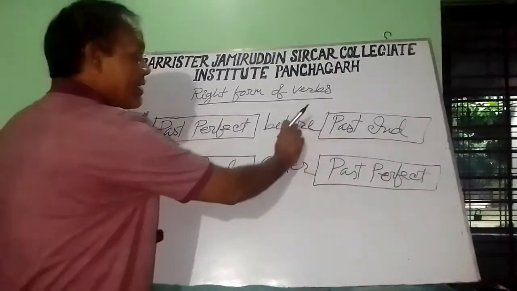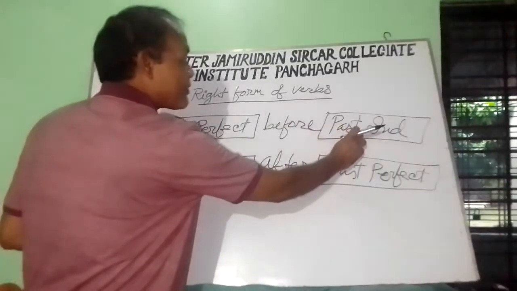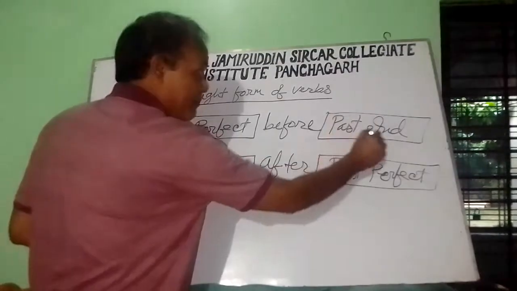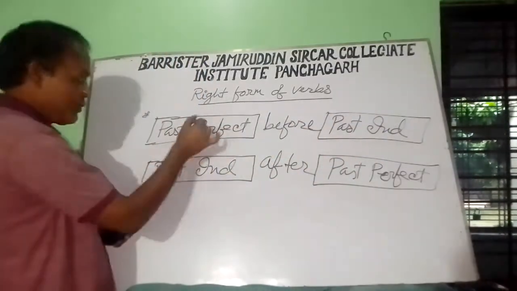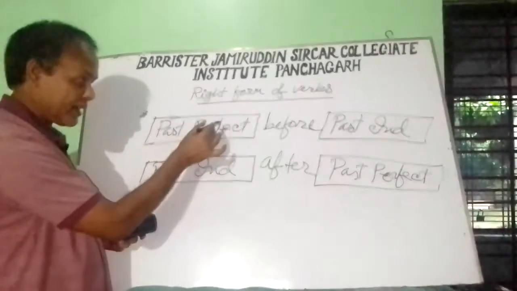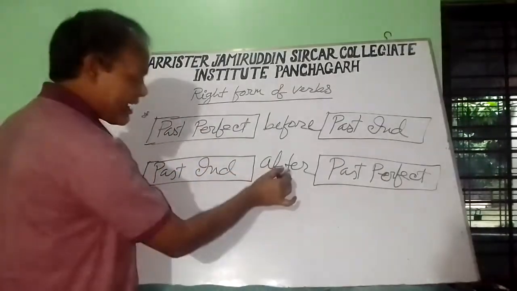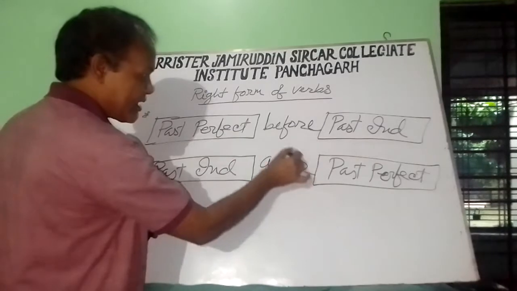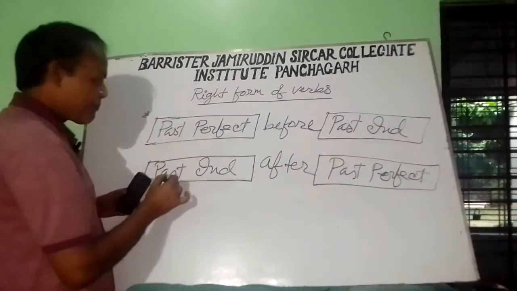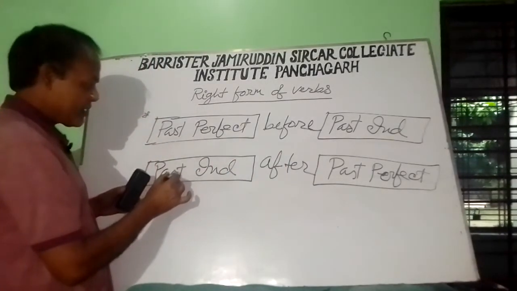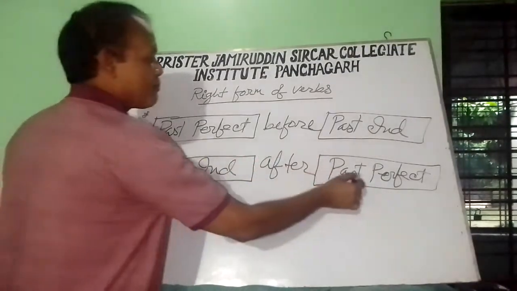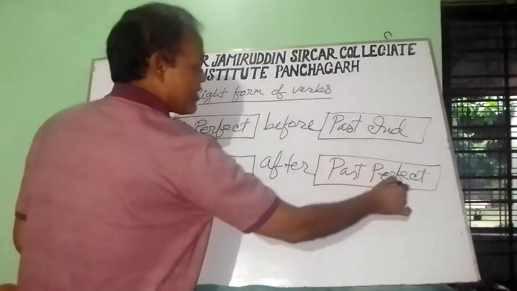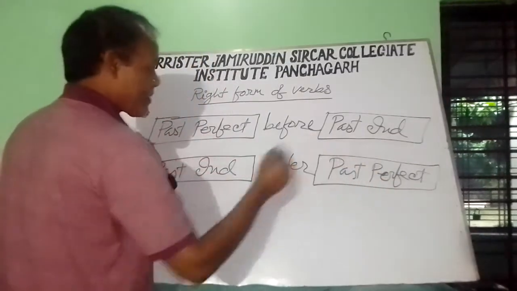Similarly, if after before the sentence is in the past indefinite, then before the sentence will be in the past perfect. And if there is conjunction after, the first sentence is past indefinite, then after the sentence will be in the past perfect.